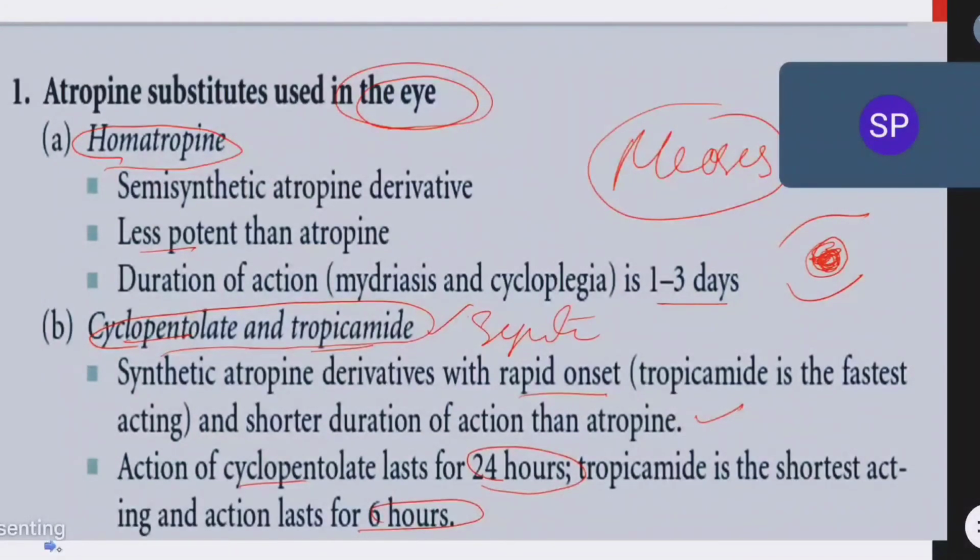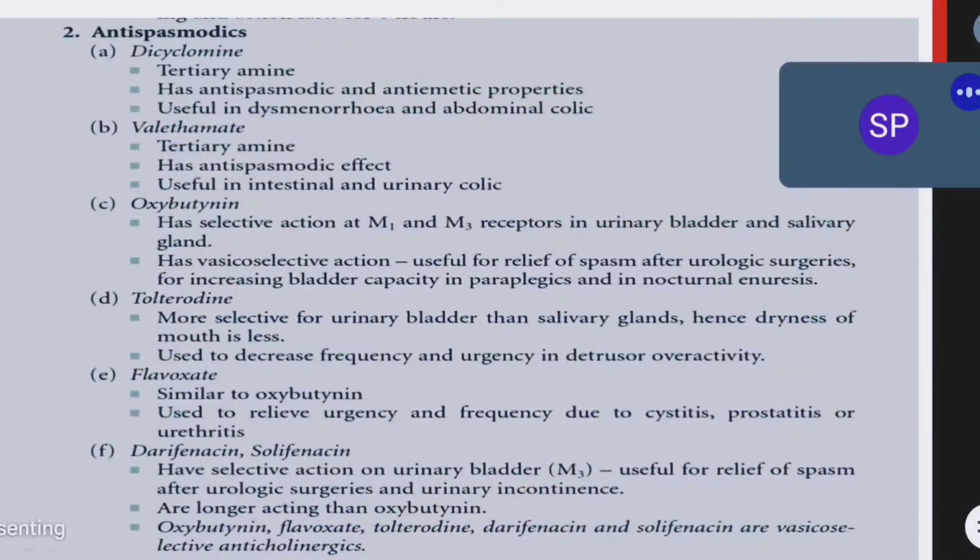Okay, let us see some other examples. We have antispasmodics. In antispasmodics, we have dicyclomine. Very important drug, just now I told. Dicyclomine is a tertiary amine and has antispasmodic and antiemetic properties also. Because of these effects, dicyclomine is a very effective drug for dysmenorrhea.